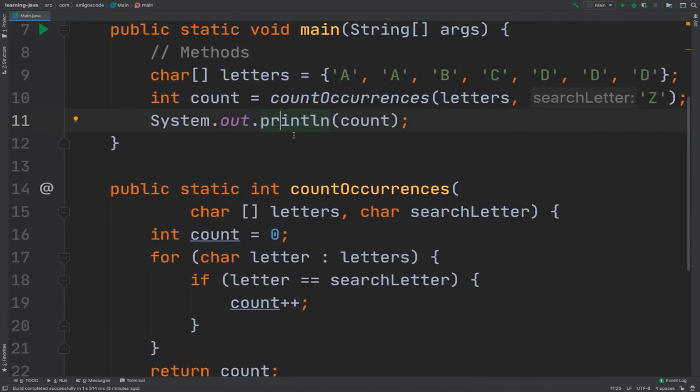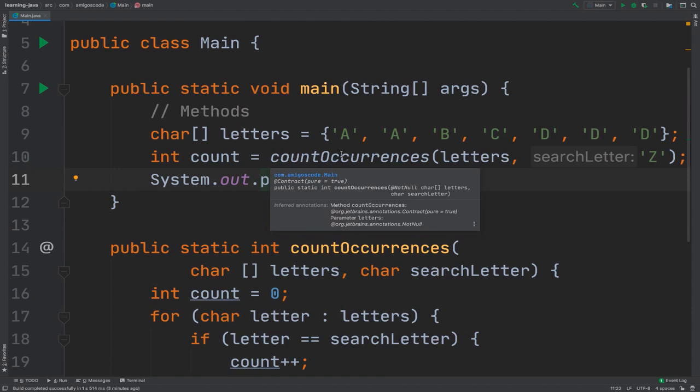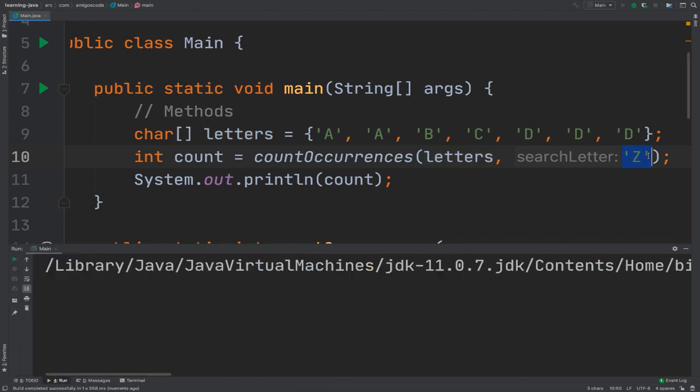Now if I run the actual method, this main method, you can see right here we are passing the letters, and then we are searching for Z. If I run this, you can see that Z appears in our array 0 times.